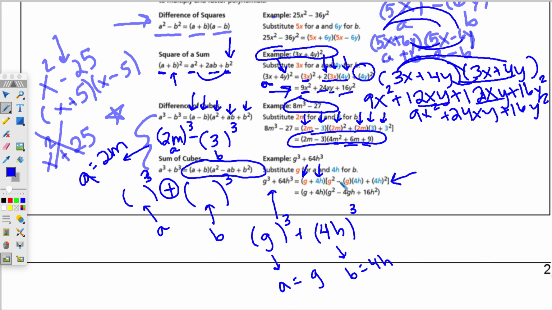A plus B, A squared minus A times B plus B squared. And then when you simplify, you get down here your final answer. Let's continue on.